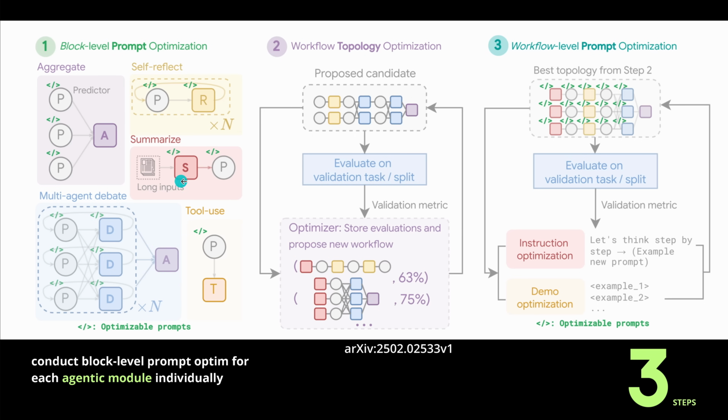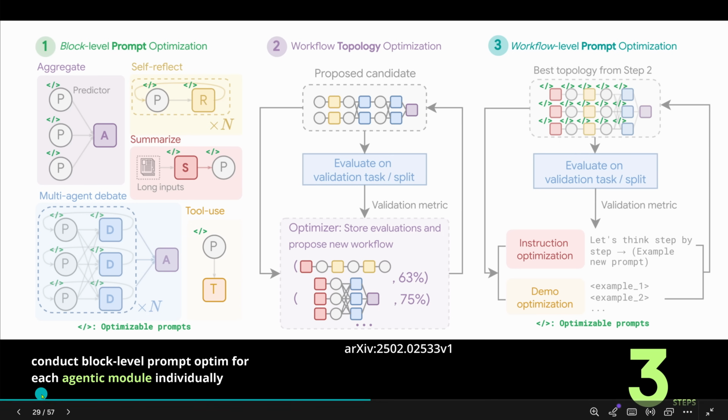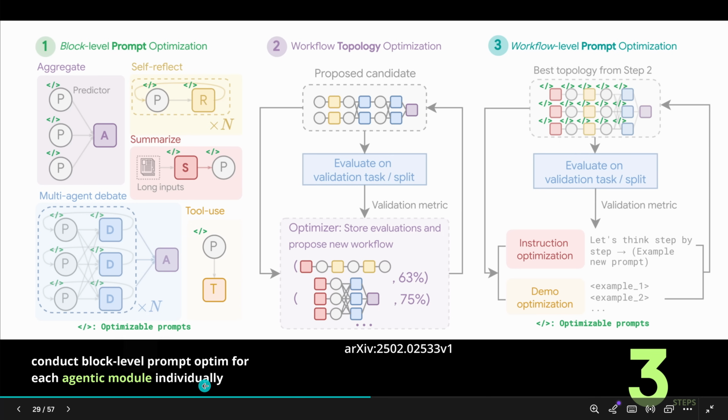So we have long input. We have a summarization agent that gives on down to the predictor agent. Beautiful. Or if you have multiple agents that debate with each other, we have the debate going on, and tool use, and I think it's clear. So what we conduct is a block level prompt optimization for each agentic module individually.